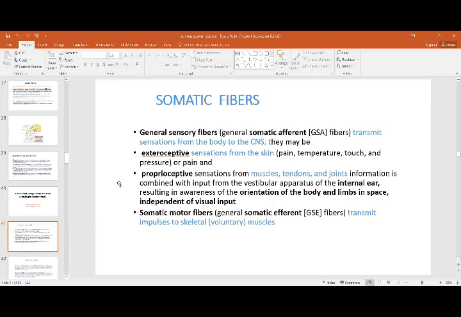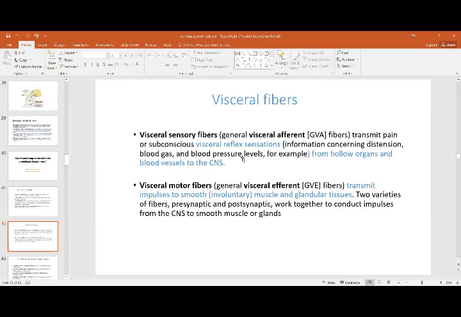Then you have these visceral fibers. They are concerned with the organs. Viscera, wherever there is visceral, it is concerned with the organs. That is, visceral reflex sensations. Afferent is bringing in sensations towards the center. That is the afferent fibers, and visceral motor is transmitting smooth involuntary muscle and glandular tissue. That is taking back the orders.